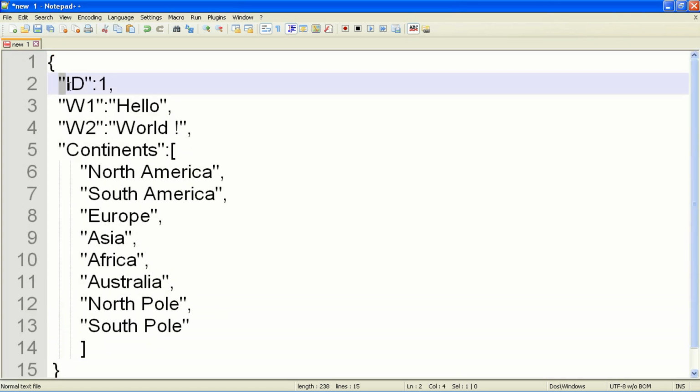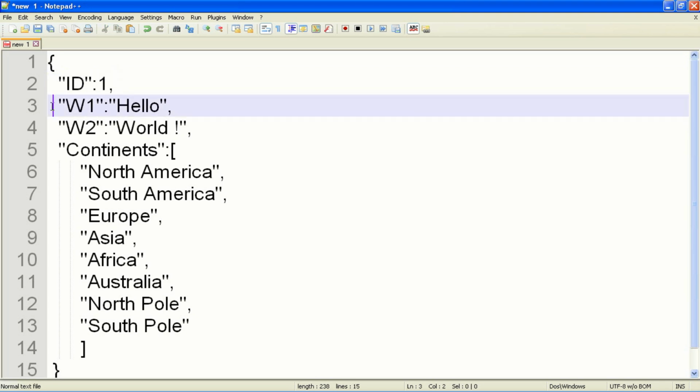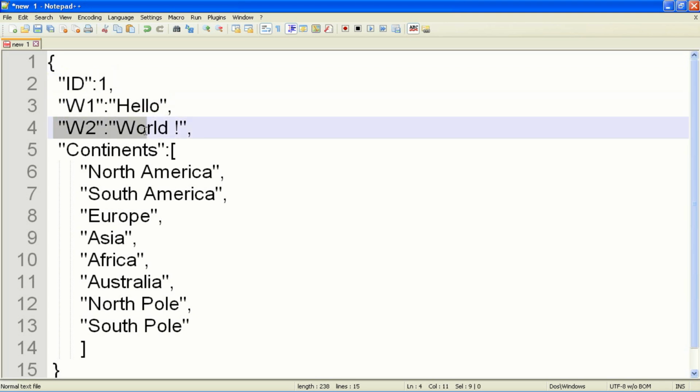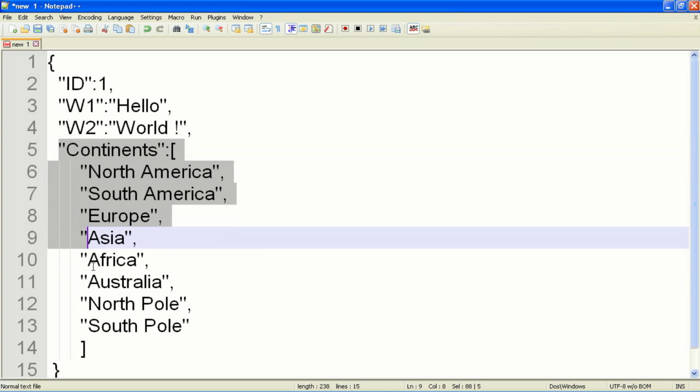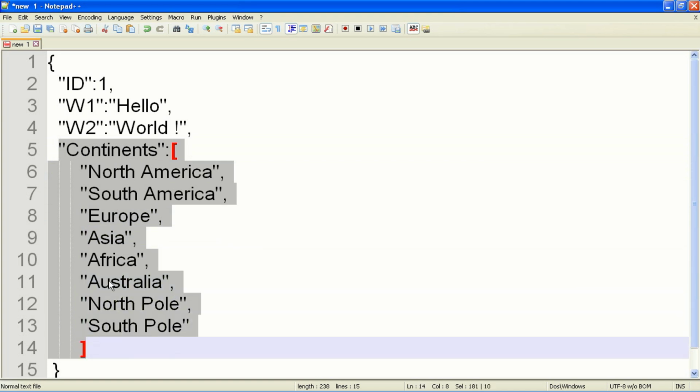You can just have a better look here. This is a name value pair. This is a name value pair, that means a key value pair. This is another key value pair. This is the fourth key value pair where the value is actually an array. And this array has multiple items, again separated by commas.